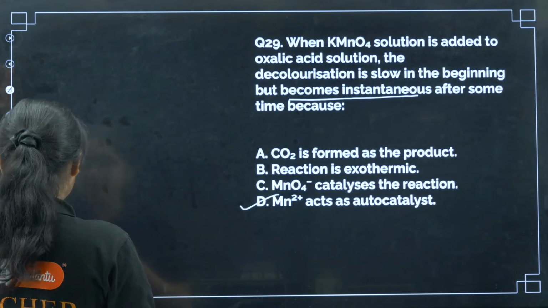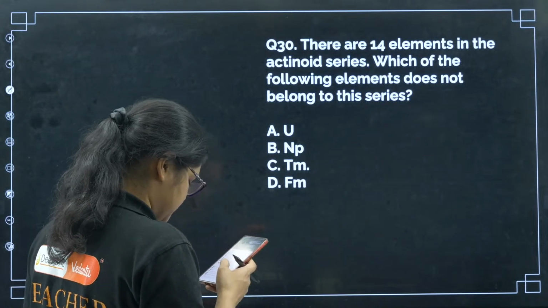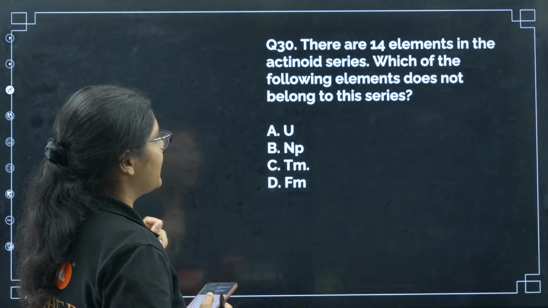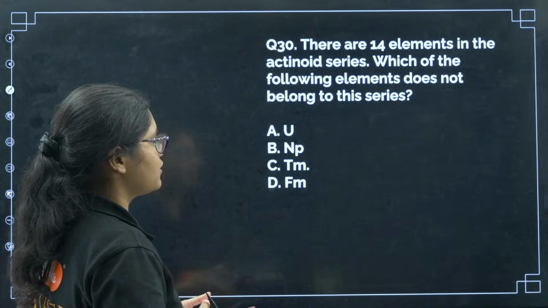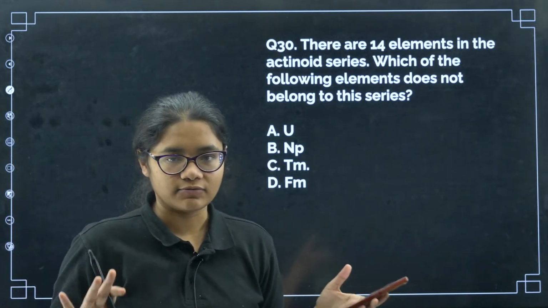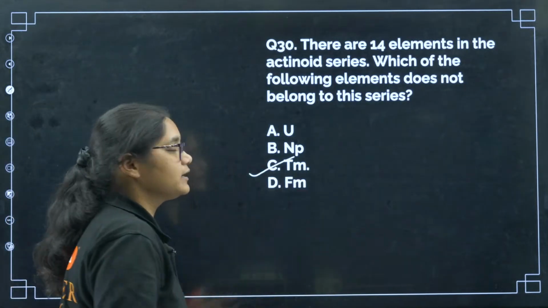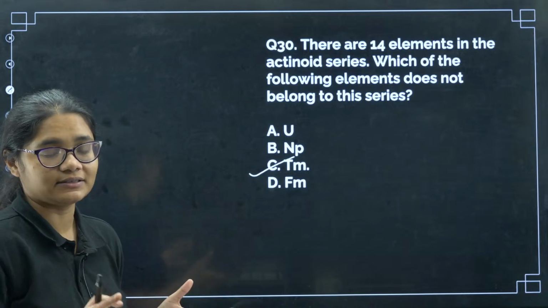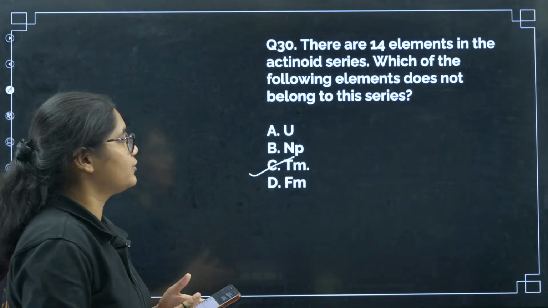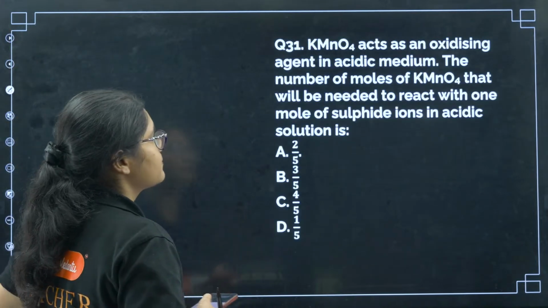Okay, next we'll move to question number 30. Students, I cannot find participation today. There are 14 elements in the actinoid series. Which of these elements does not belong to the series? So you have to remember all the 14 actinoids, and if you have remembered, then you must know that Tm belongs to the lanthanoid series and not to the actinoid series.